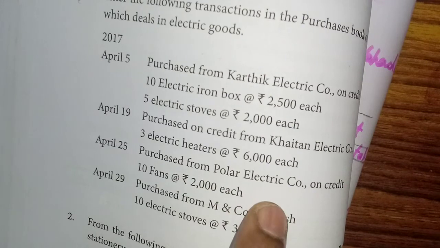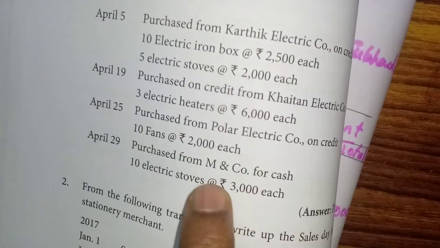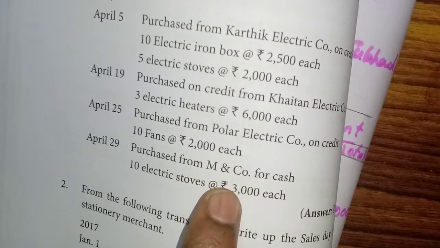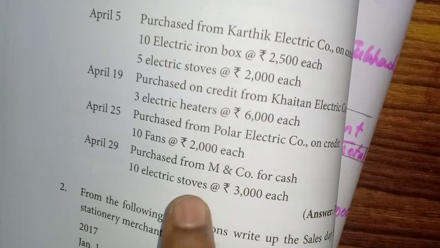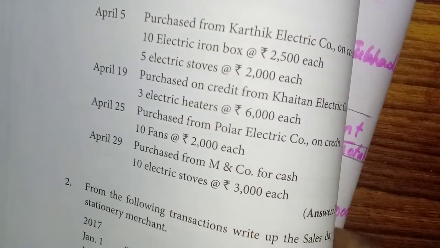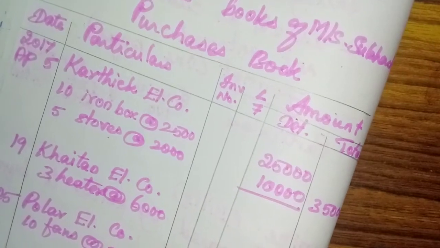Purchased from Polar Electric Company on credit, 10 fans. They are also goods. And purchased from M & Co for cash. This cash, it will not come. So only 3 items will come. Now we will see how it is done here.